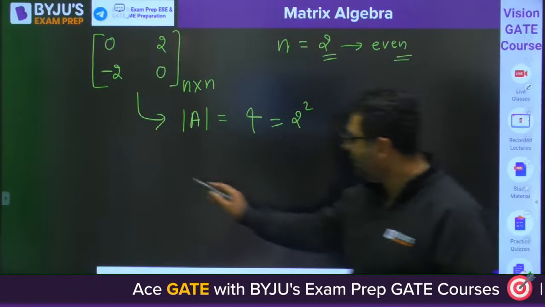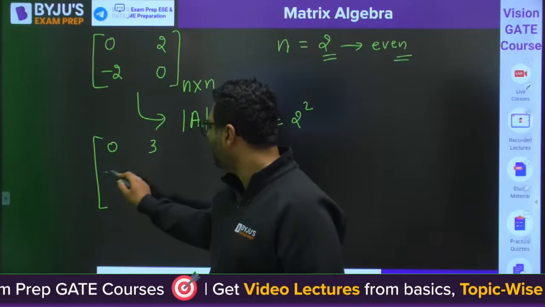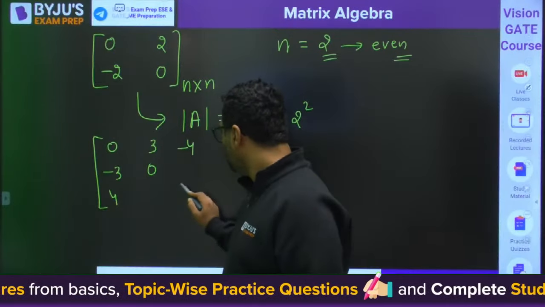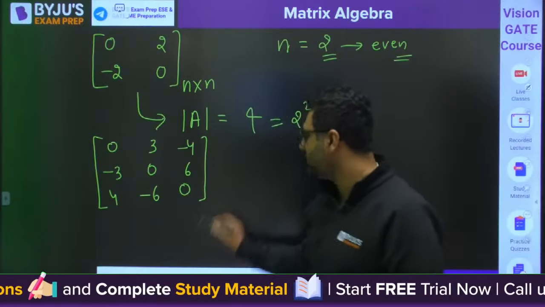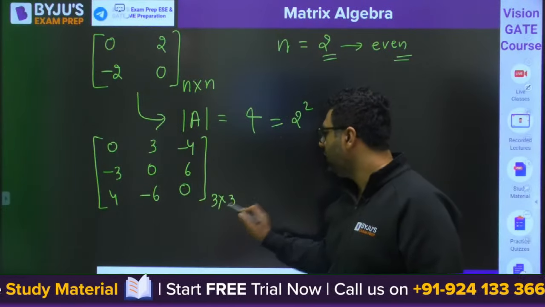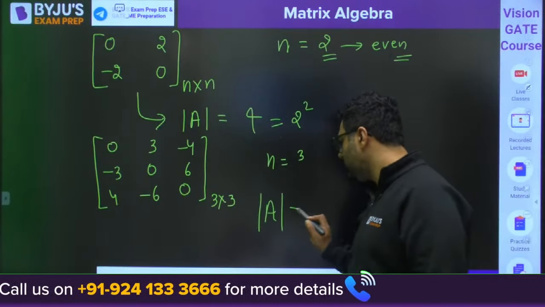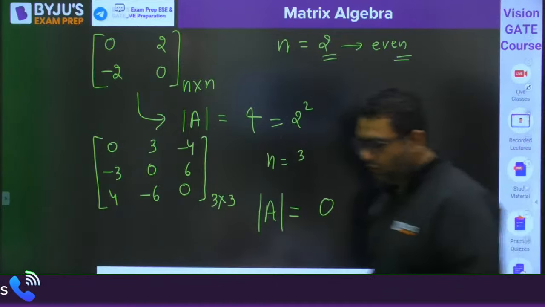Okay. Likewise, if I am having a matrix 0, 3, 4, and so on, this is a skew symmetric matrix. 3 cross 3, order is 3. Can you find out the determinant of this? Tell me, are you getting 0 or not? Solve it and get the answer.